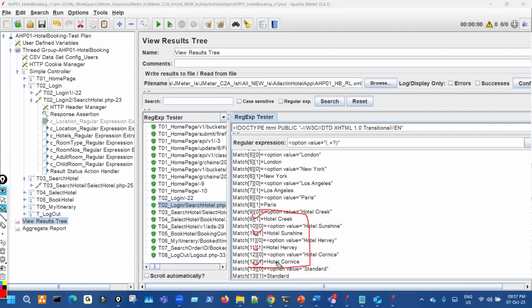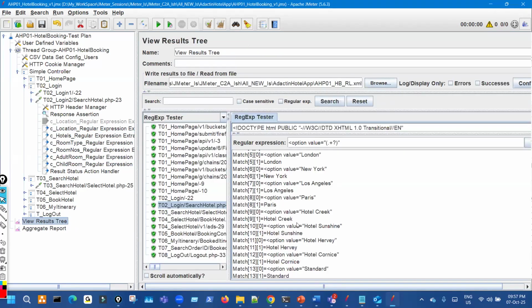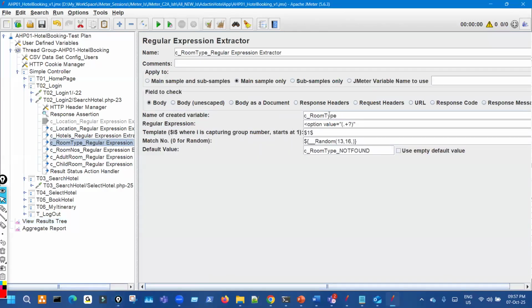From 9 to 12 will be the range for the hotel names. Right? Then room type. Next we have standard, double, deluxe, and super deluxe. So 13 to 16 will be the room type.